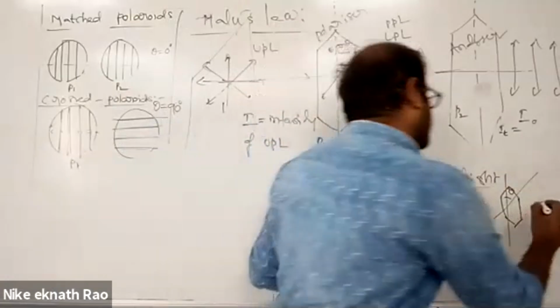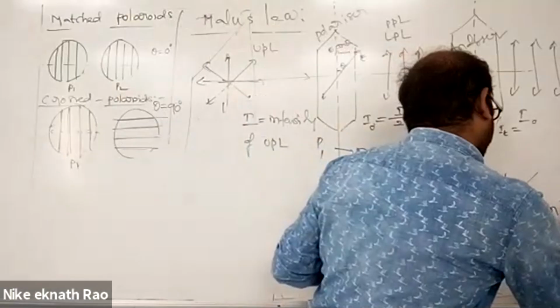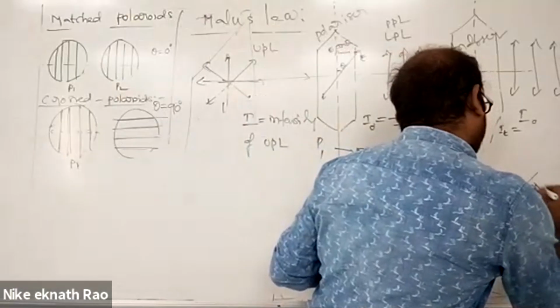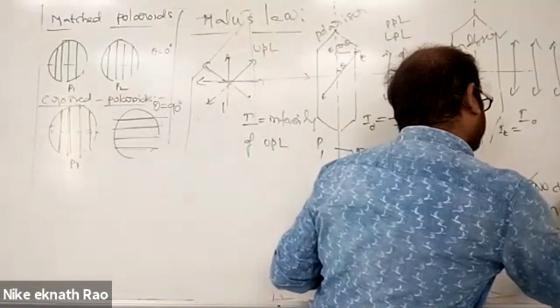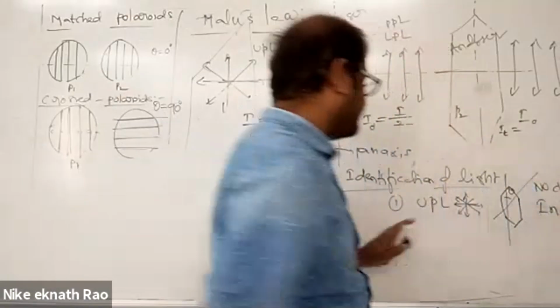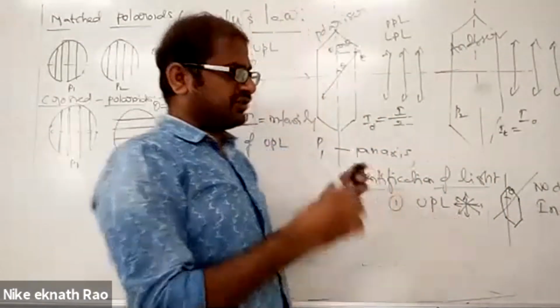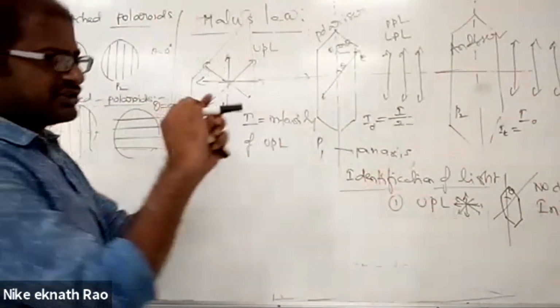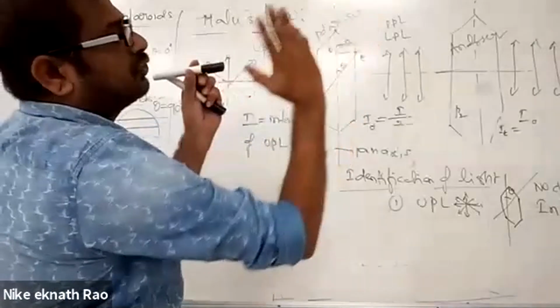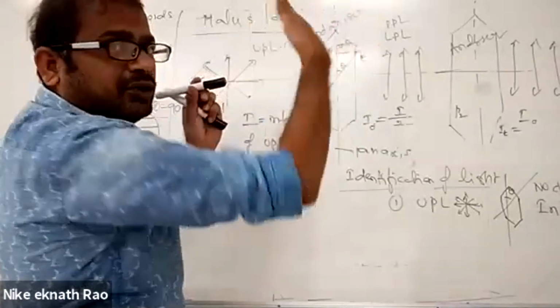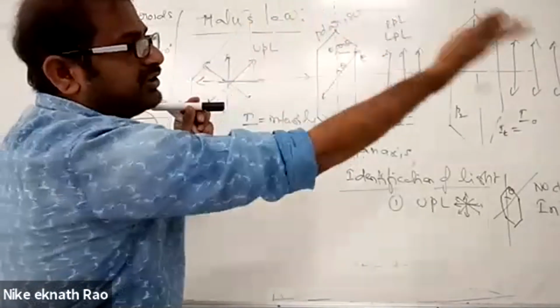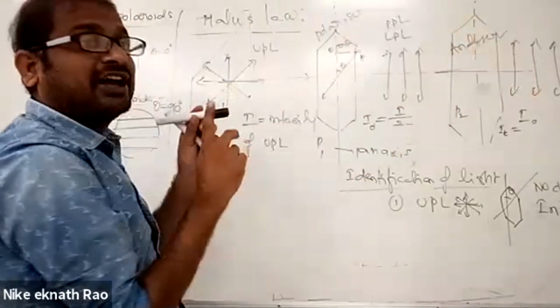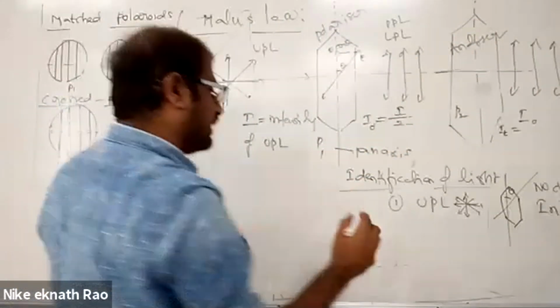So a beam of light is falling here, and you rotate this polarizer along the axis. If you observe no change in intensity, this light is unpolarized light.